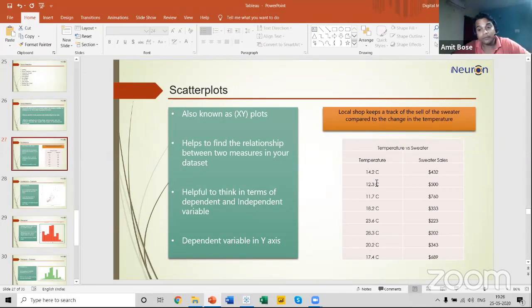As per the rule of scatter plot, a dependent variable should always be on the y-axis.